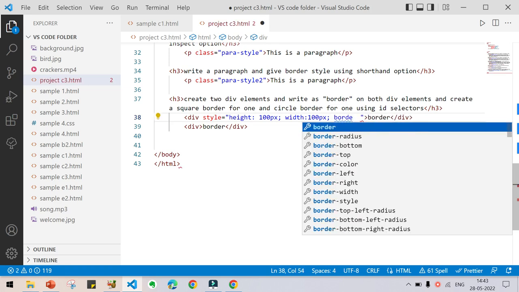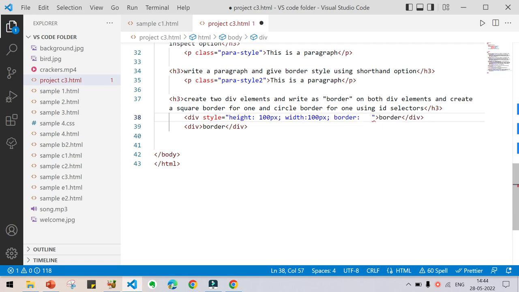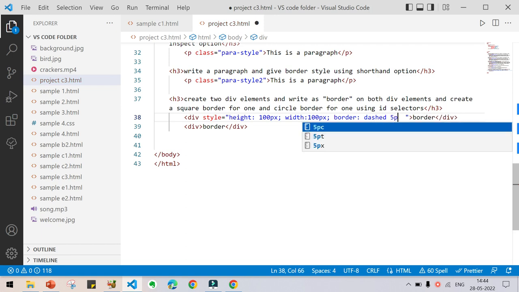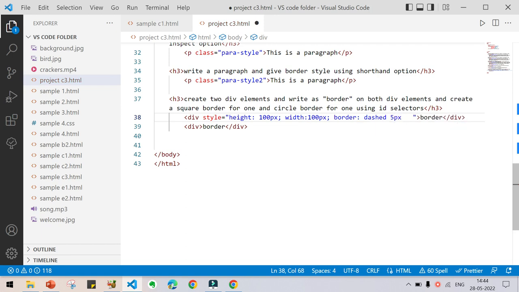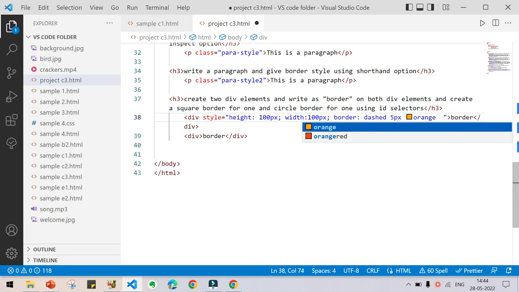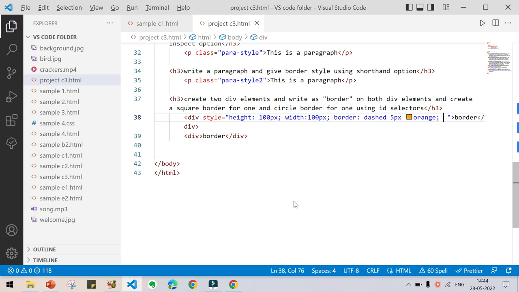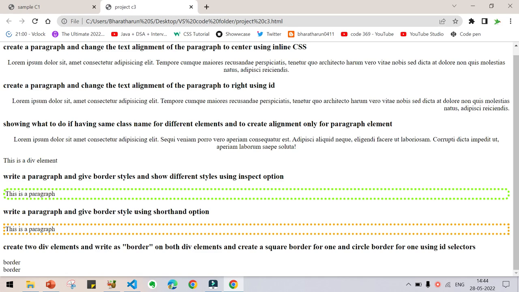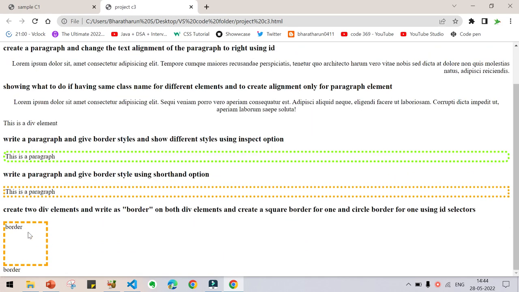We used shorthand, right? So use shorthand here. Type border and press colon and insert the border style here, dashed. Leave some space. Give border width as 5px and leave some space here. Give border color of orange and give a semicolon at the last. Okay, this is the border shorthand we just saw. And that's all. Just press Ctrl S and go and reload. Now you can see the square box is surrounding with a border.